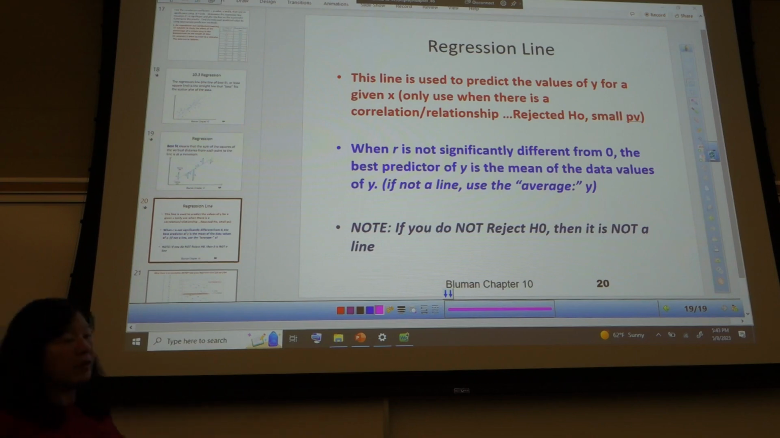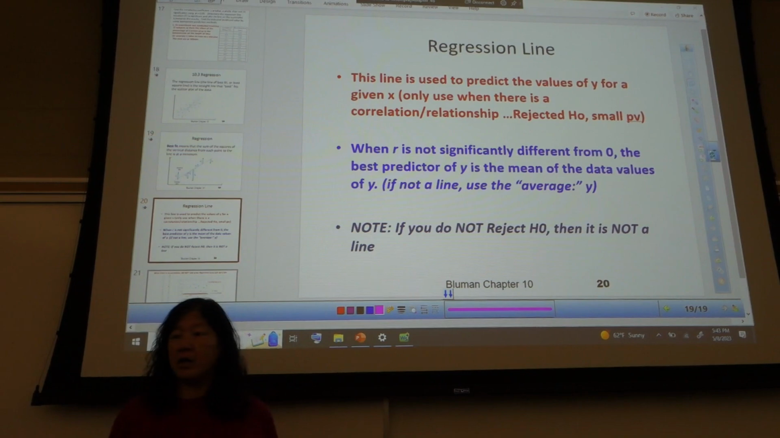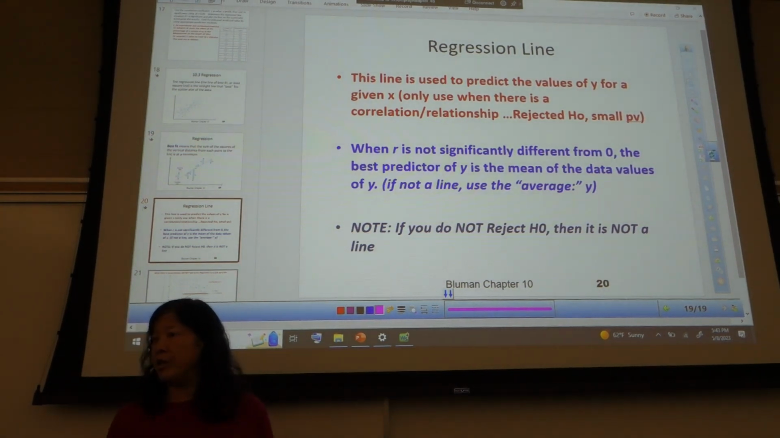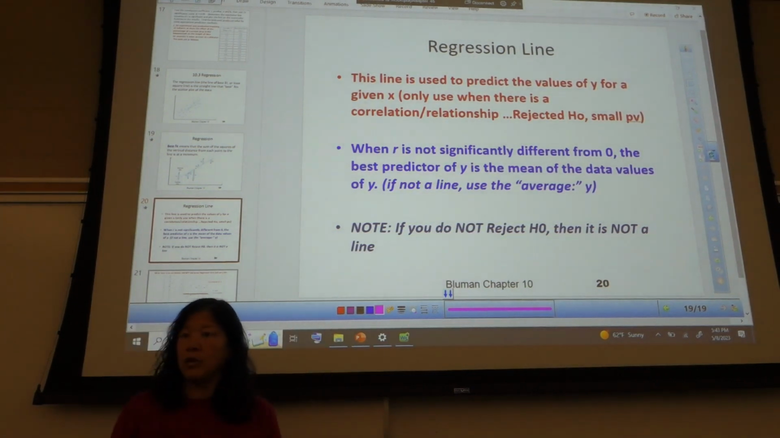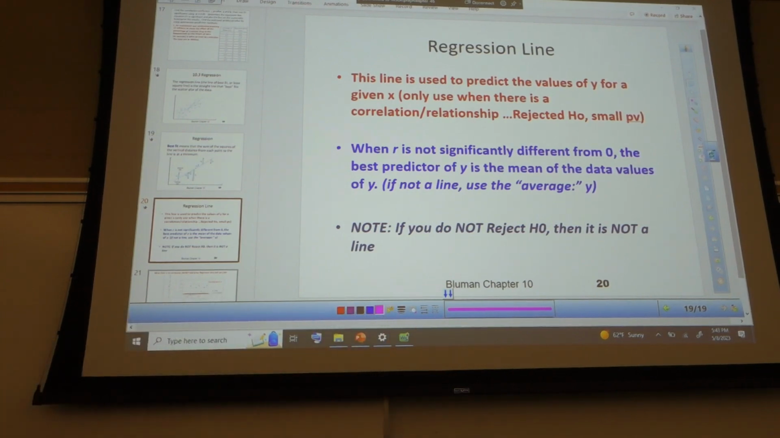So if your data is not aligned, not kind of in a line, then yes, they'll give you a line, but it doesn't make sense to use the line to predict. If your data is random, don't use that line they give you. Instead, your best prediction is the average y, if it's not correlated.